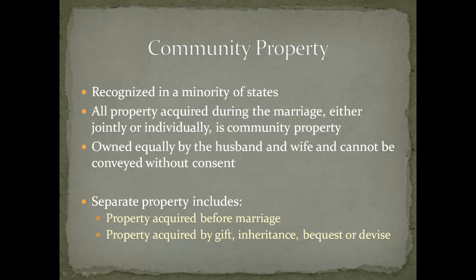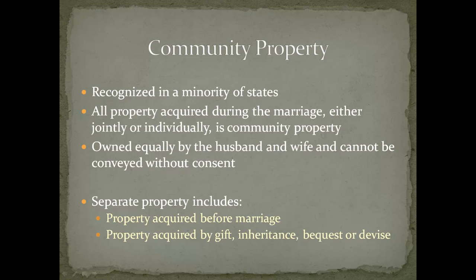The 4th type of concurrent ownership is community property. A minority of states in the U.S. recognize community property, and it holds that as a general rule, all property acquired by the parties during the marriage, either jointly or individually, is community property. Community property is owned equally by the husband and wife, and it cannot be conveyed without the other spouse's consent.